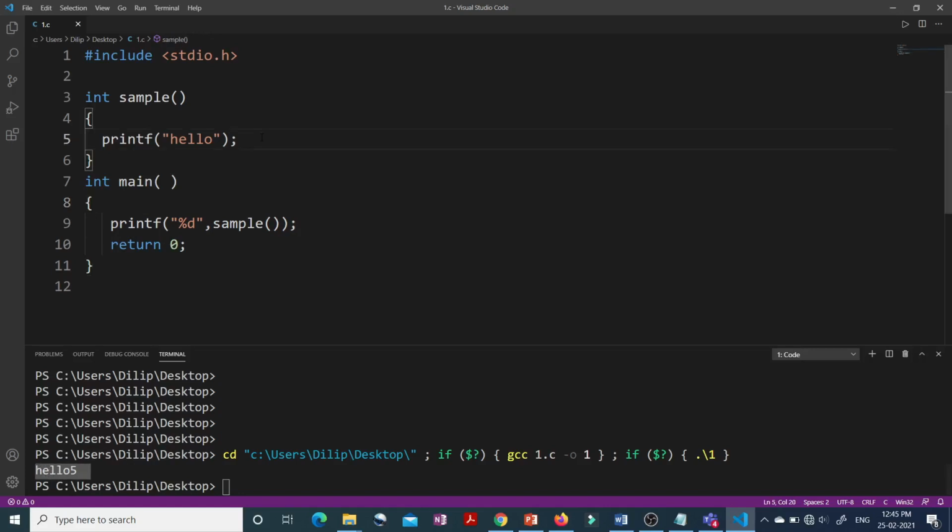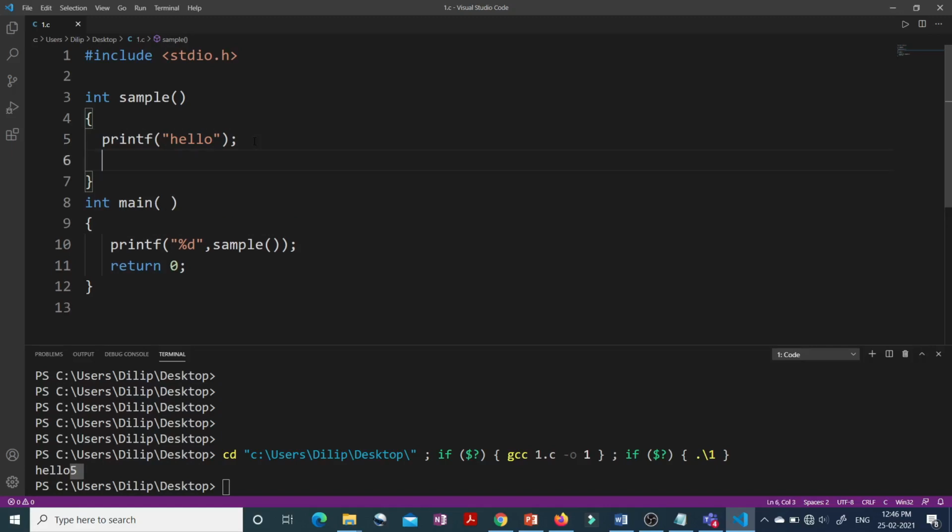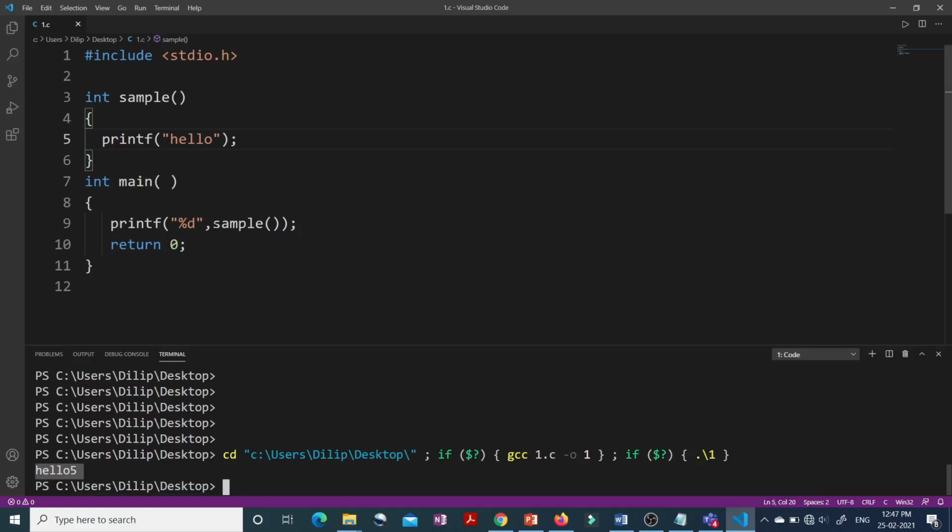That means if I do not write any return statement inside this sample function, even though the return type of this function is int, I am still getting an output. The output is that hello is printed successfully and here I am getting 5. There is a reason for this answer. Why I am getting 5 at last, I will explain in the next video. But for the time being, we have understood that if we do not write any return statement, we still get some answer, and it is not a compile time or runtime error.